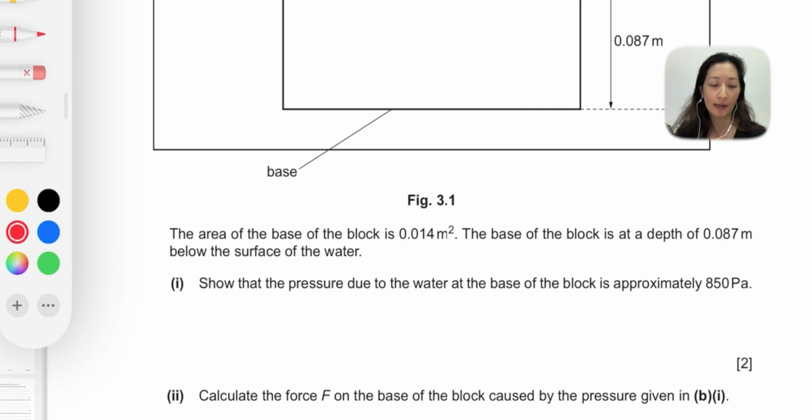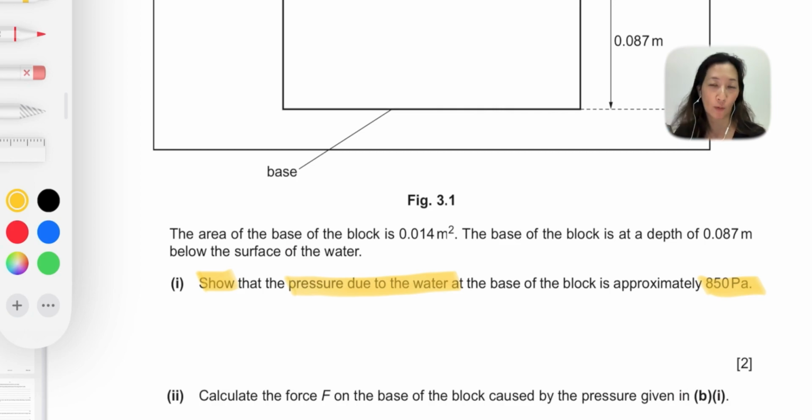Now, as you can see, this is a show question. So when you want to solve show questions, you cannot start with the number that you are given. You have to assume that you didn't know what this answer is, so you start answering from scratch, and the final number you get should be the number you're trying to show. So what are we supposed to calculate? We are supposed to calculate the pressure due to the water. So this means the water pressure.